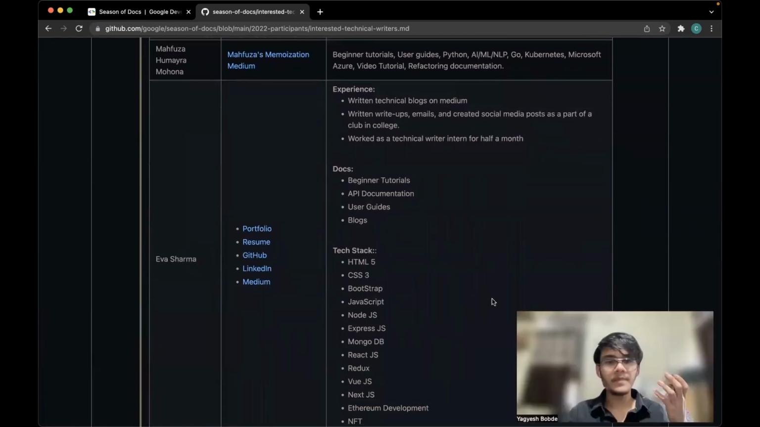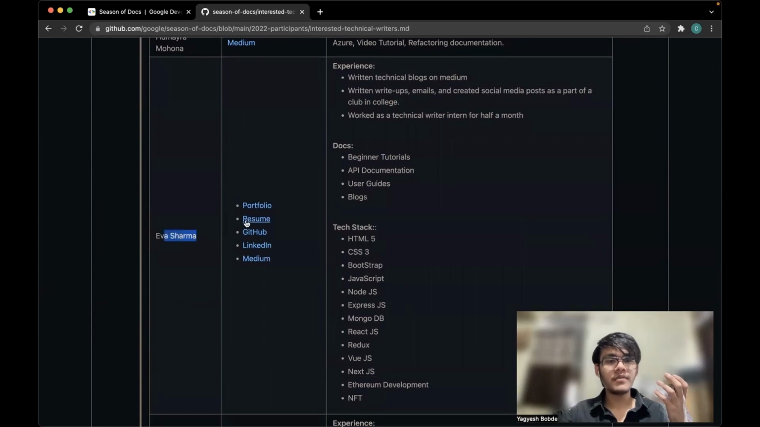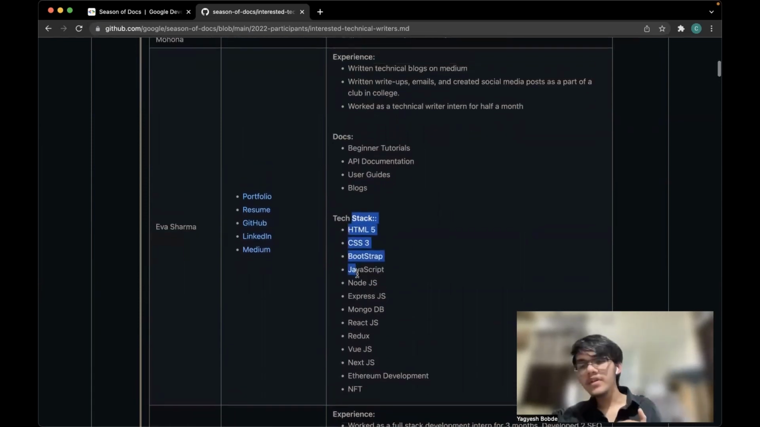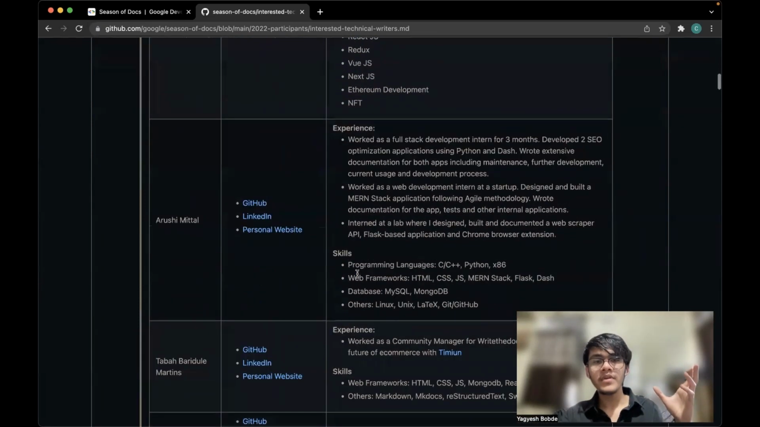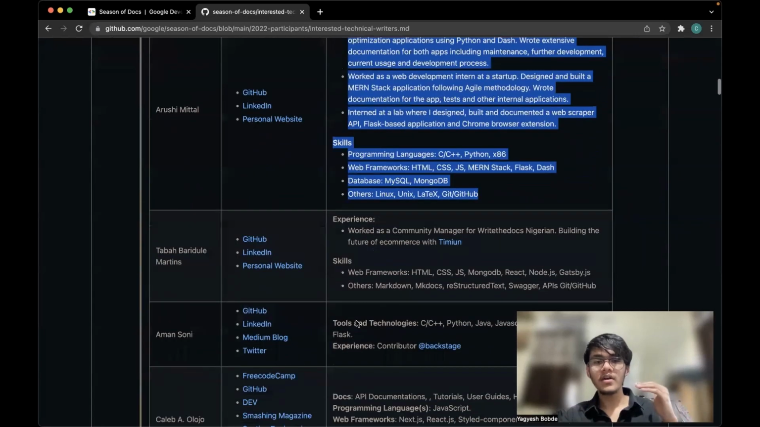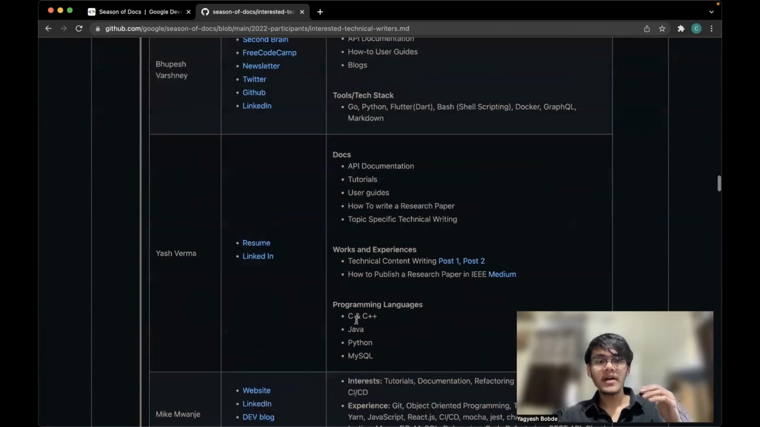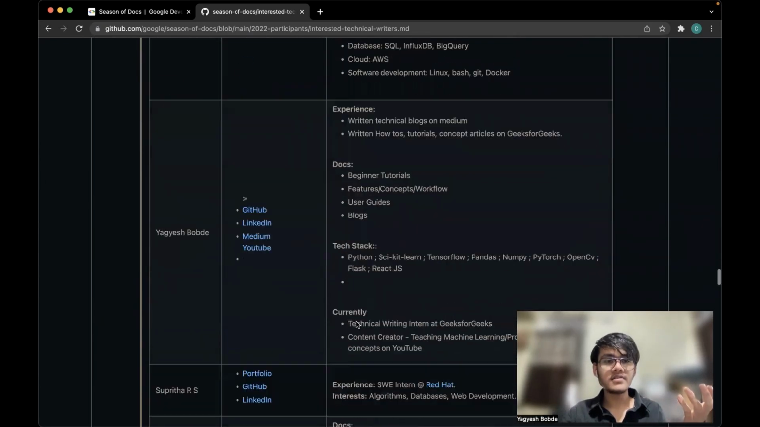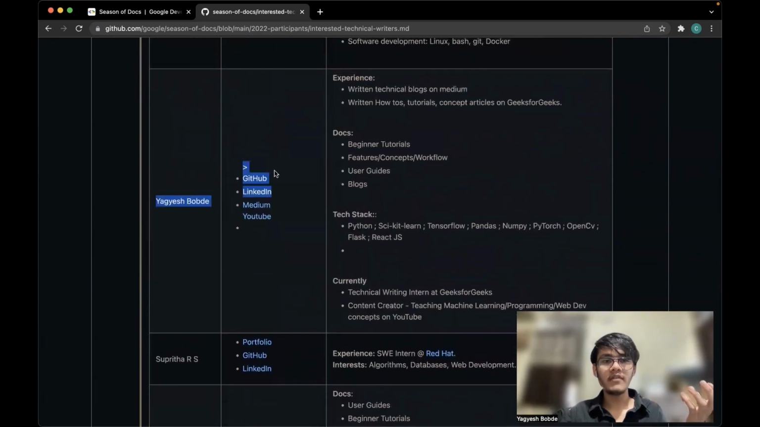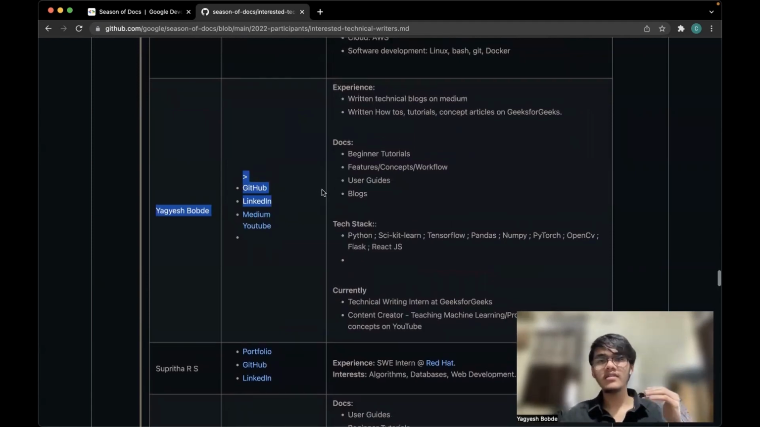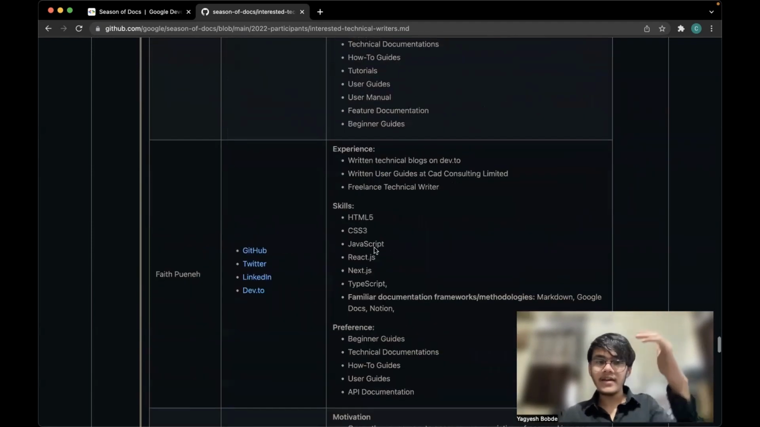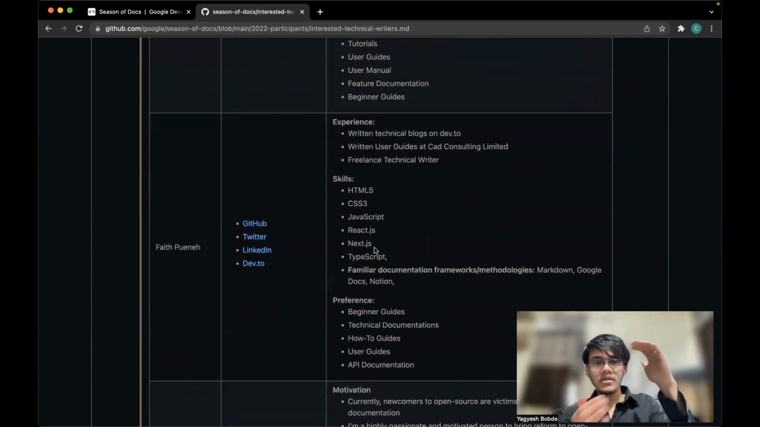I'll put that here. See, Eva Sharma with portfolio, resume, GitHub, LinkedIn, Medium, and their experience, docs, tech stack. It doesn't have to be this long. It doesn't have to be that structured. See, some are short, some are long. So these are all the participants, right? Even I have mine. You will find it somewhere here. See, Yagesh Bobe, I have all the links right here. Then experience, docs, tech stack, currently working. So you can add all of them right there.